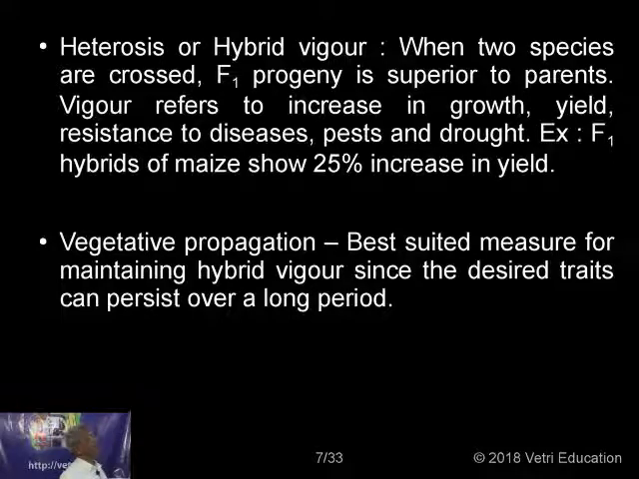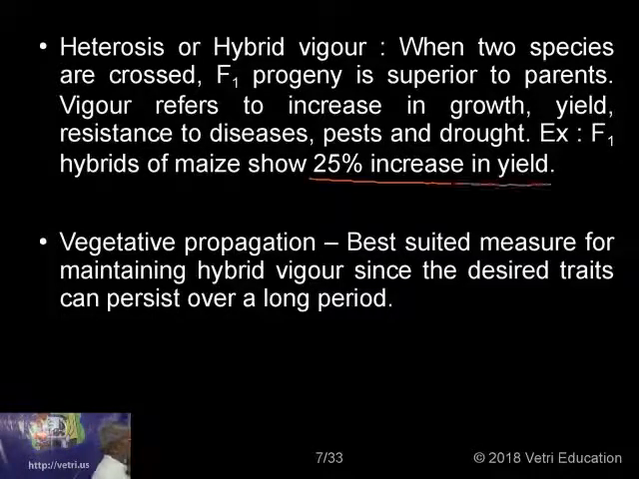Heterosis or hybrid vigor. When two species are crossed, F1 progeny is superior to parents. Vigor refers to increase in growth, yield, resistance to diseases, pest and drought. Example, F1 hybrids of maize show 21% increase in the yield. Vegetative propagation is best suited for maintaining the hybrid vigor since the desired traits can persist over a long period.